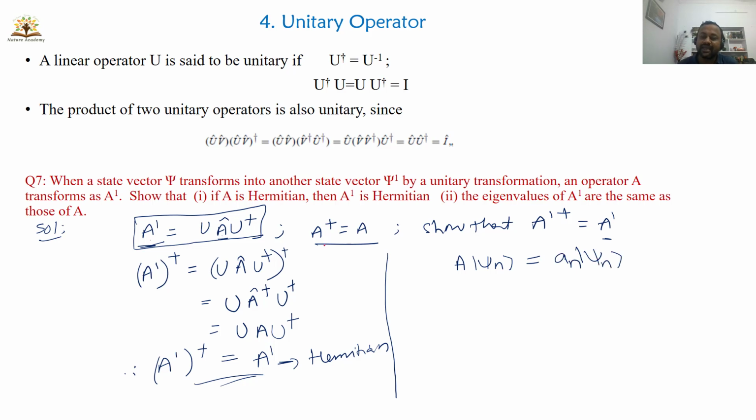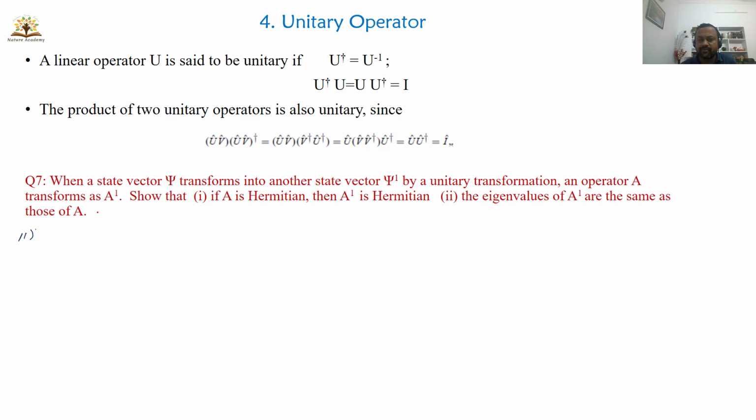So here a1 to an are the eigenvalues of this operator. Eigenvalue is nothing but the result of the measurement. When you do some measurement on a system, we will get a result, right? That result is known as the eigenvalue. So when A is operating on psi n, you will get an. We have to prove that when A prime is acting on psi n, we should also get the same an and psi n. So now let us solve the second one.